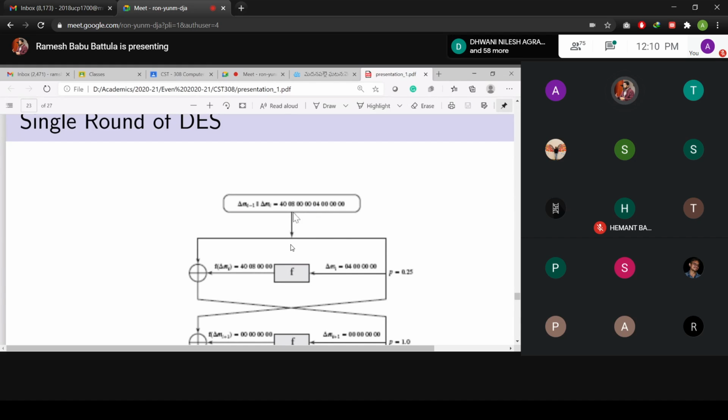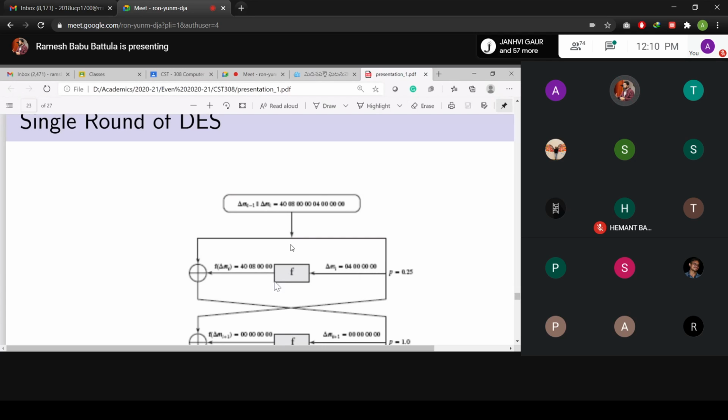So what are you supposed to do? You provide the right-hand side value as the input to function f, and the left-hand side value is provided to the XOR. Suppose with a probability of 0.25, you provide 04000000 as the input to the function f.